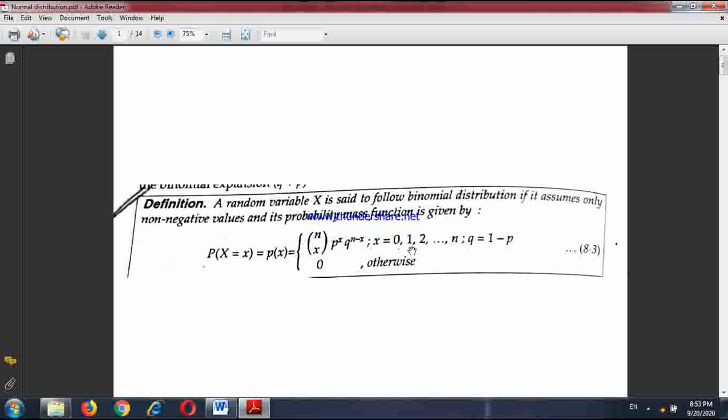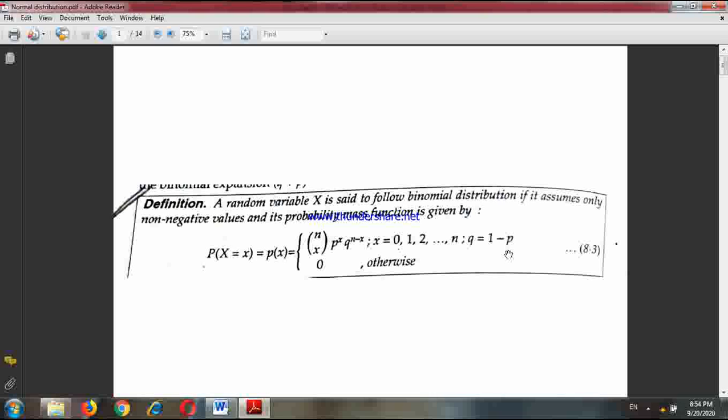And it is also possible that all the trials give me success; at that time x equals n. And p is nothing but the probability of success in a single trial, and q equals 1 minus p is the probability of failure in a single trial.